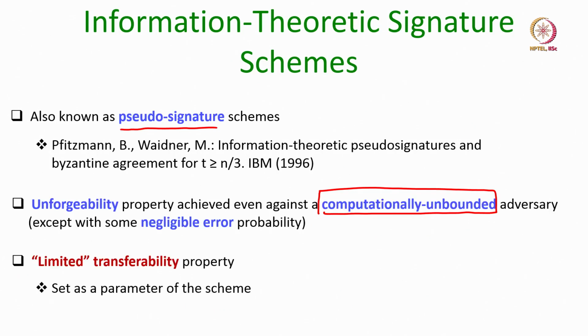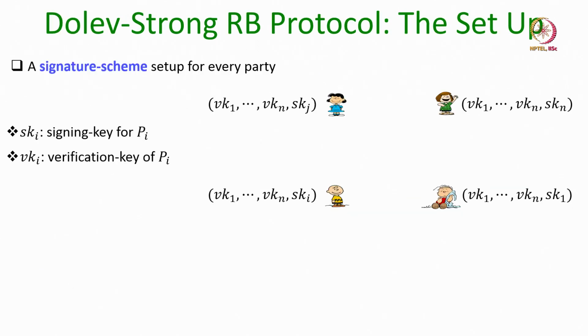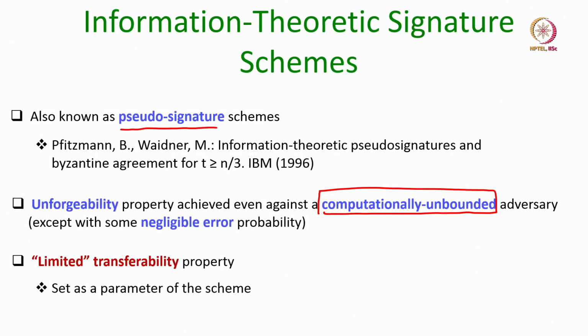However, these information theoretic signature schemes, which are also called pseudo signature schemes, provide a limited transferability property. That means it will not be the case that if I sign a document and give it to you, you can show it to any number of third parties. This is unlike the digital signature scheme, where if I sign a document and it is available in the public domain, it can be verified infinitely many times by any number of parties.